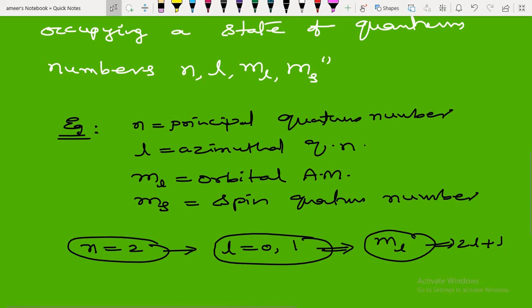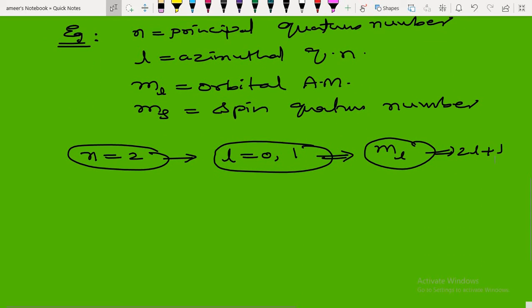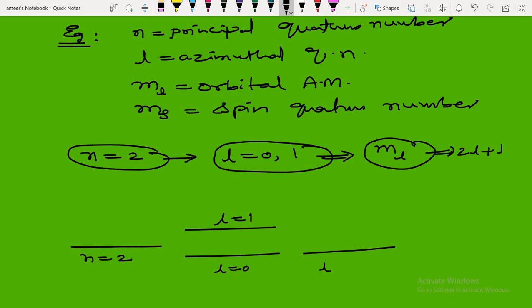So this is n equal to 2. We need to break it up into 2: one for l equal to 0, another for l equal to 1. For l equal to 0, the ml value is only 0. For l equal to 1, it will have 3 values, since ml is 2l plus 1.